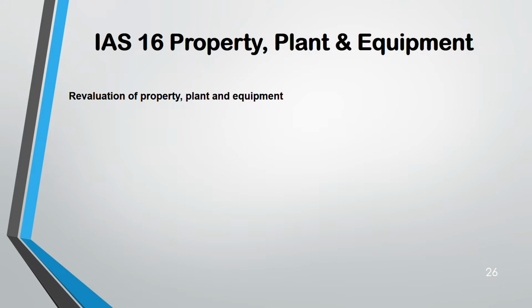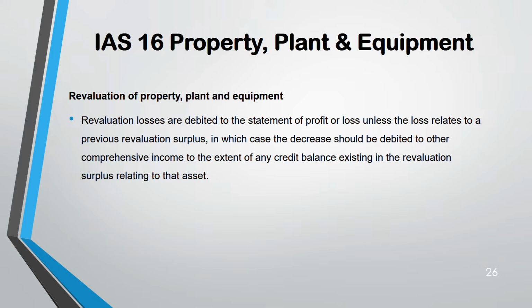Okay, next. A revaluation loss, same, goes through the statement of profit and loss. But if there was a revaluation gain previously, that part of the revaluation loss will go to other comprehensive income to reduce the previous revaluation gain first. The balance goes to profit and loss. So any extra beyond that previous revaluation gain will go to profit and loss.